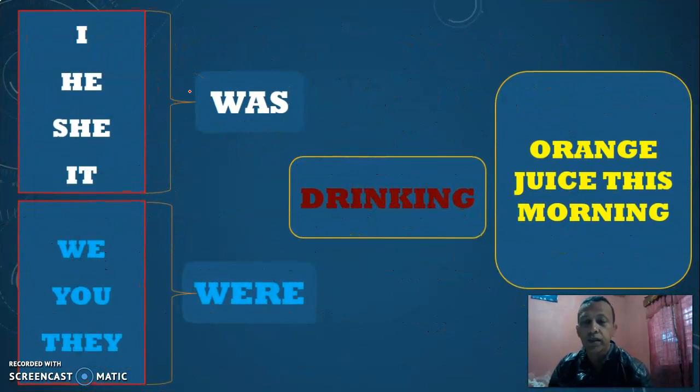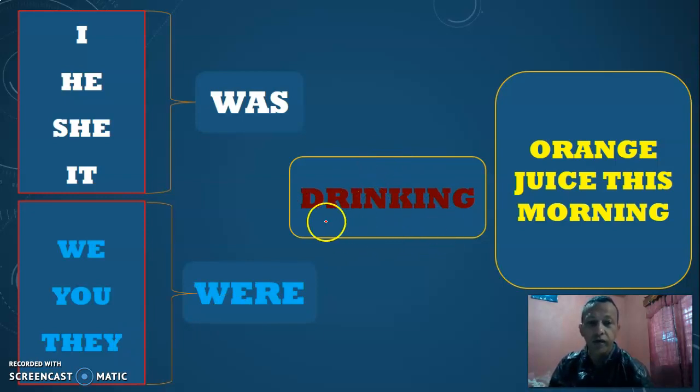So pay attention, please. So here we have the personal pronouns I, he, she, it, we, you, and they, and the particles was and were. Recuerden que les acabo de decir que eso es lo que necesitamos, was and were. ¿Cuándo necesitamos was? We need was with the pronouns I, okay, I was, he was, she was, it was, alright? And where? We were, you were, they were, alright? And the verb in progressive.